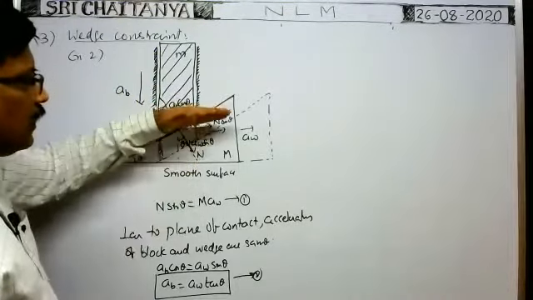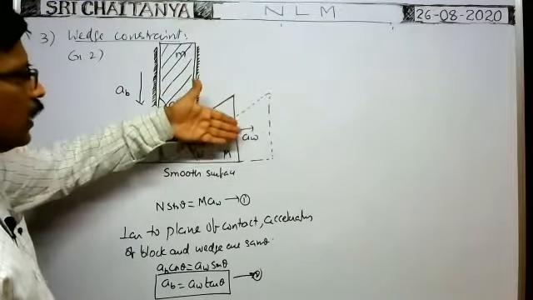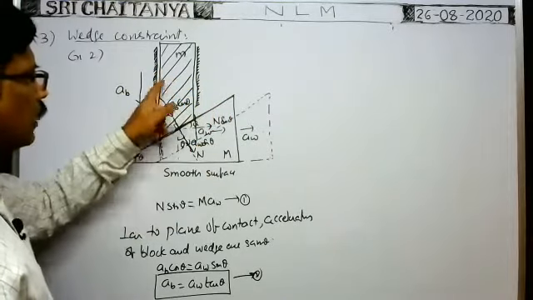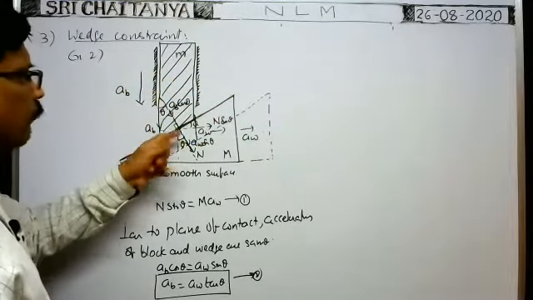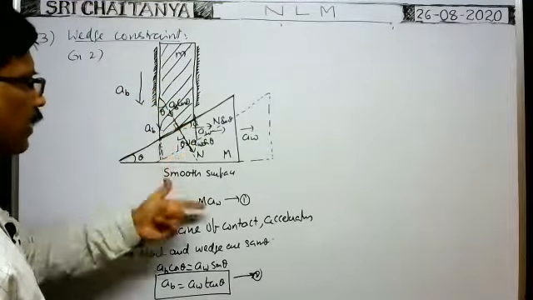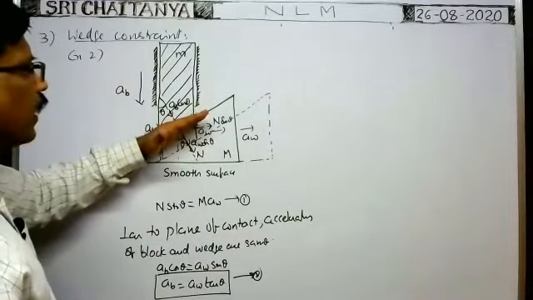The wedge is having acceleration AW towards right along horizontal direction. What is their component of acceleration perpendicular to plane of contact? That is equal to AW sin theta. For this block, perpendicular to plane of contact, acceleration is AB cos theta. For this wedge, perpendicular to plane of contact, acceleration is AW sin theta. These two must be same because always they maintain the contact here.